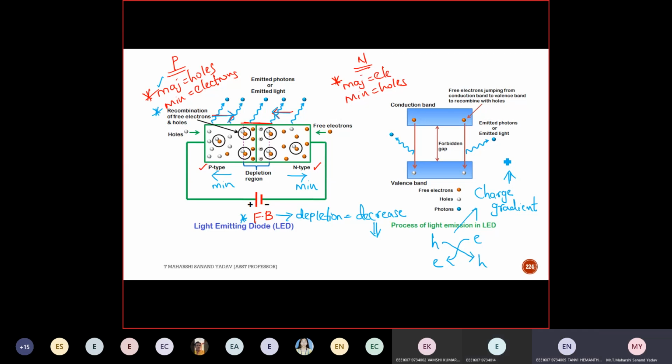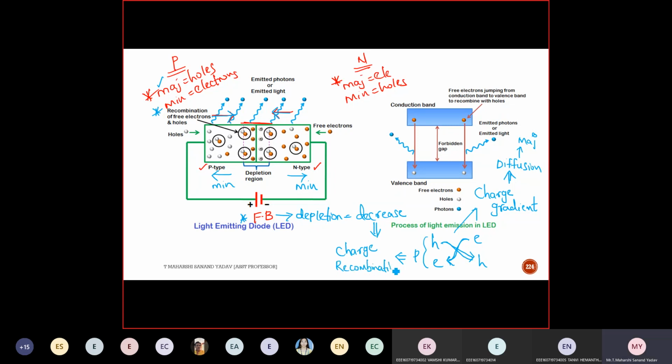Two types of currents, drift or diffusion? Diffusion. Diffusion is because of majority charge carriers, whereas drift is because of minority charge carriers. So the majority in N are trying to enter P-type and the majority in P are trying to enter N-type. So this is happening, and because of this, there is charge recombination.